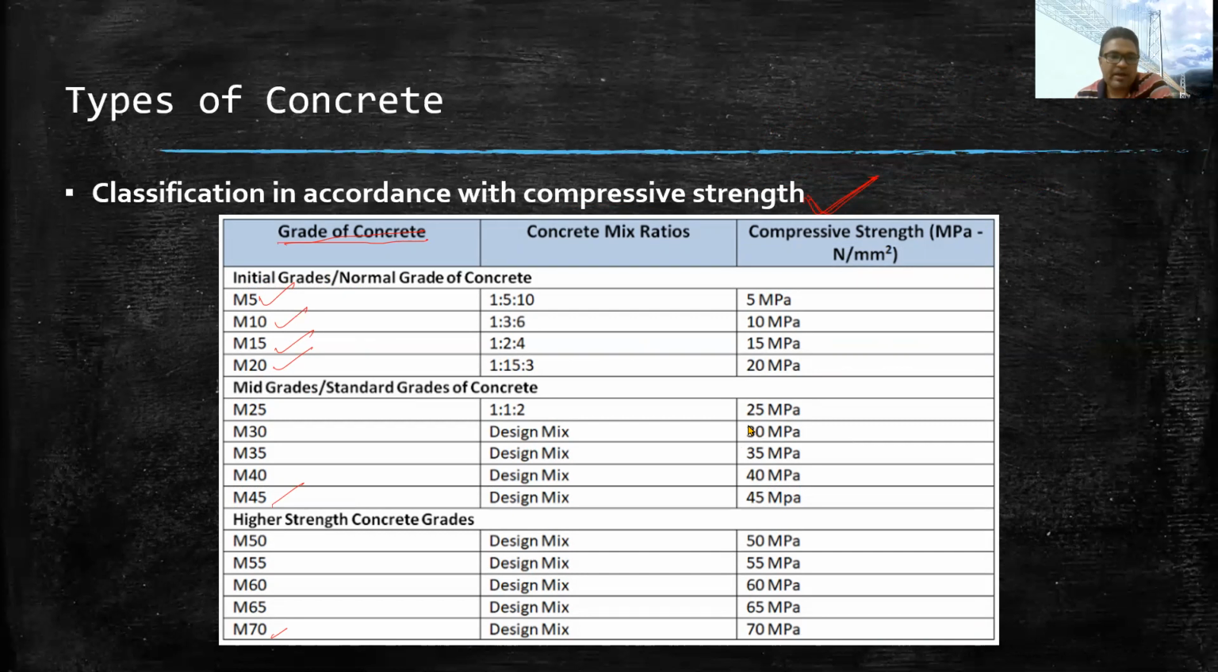Now, what is meant by M? If I talk about M30 concrete, what is meant by M and 30? M stands for mix, and 30 stands for the characteristic strength of concrete after 28 days. It is expressed in terms of Newton per mm square. So the unit of 30 is basically Newton per mm square.